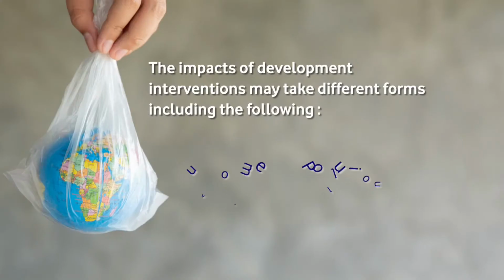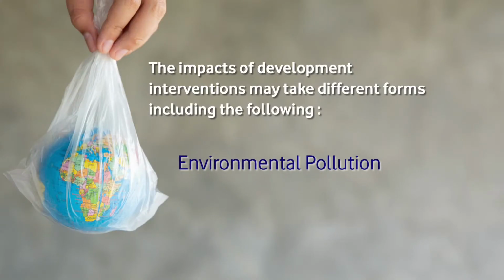Then it is very common to see environmental pollution occurring because of these activities. There are emissions if an industry is laid down, at the time of construction, and also when the industry is in the operational phase, a lot of emissions are released into the atmosphere, a lot of harmful gases are emitted into the atmosphere.